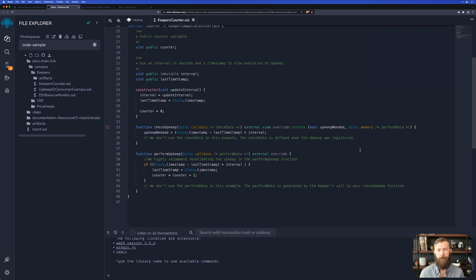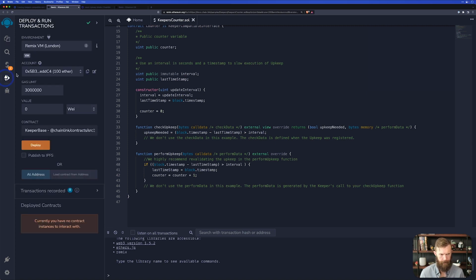It's a little bit more involved because this perform upkeep and check upkeep methods allow you to have any validation that you need to check if you actually need upkeep. You could look at things like pricing, wallet balances. Essentially, the sky's the limit when it comes to what you can do with custom upkeep functions. So before we dive into adding this to a keeper, let's deploy it first.